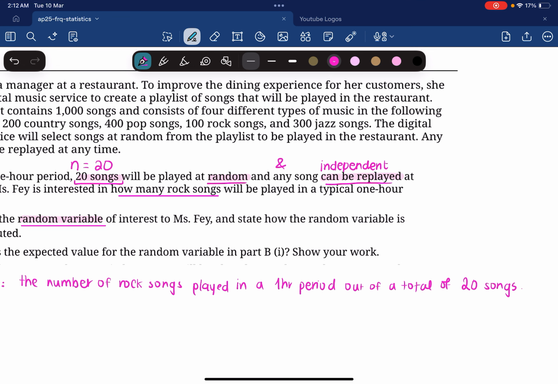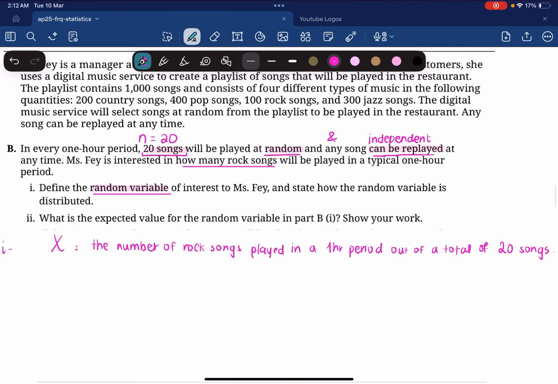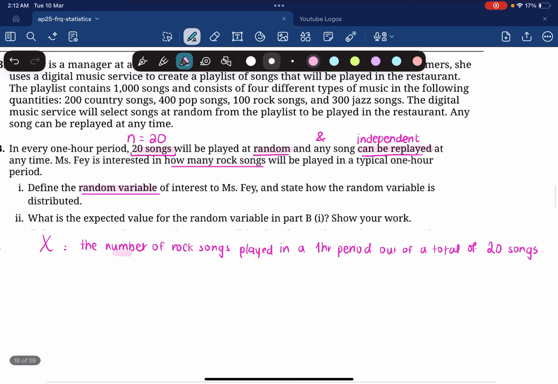What does this remind you of? X represents the number of successes out of n trials.